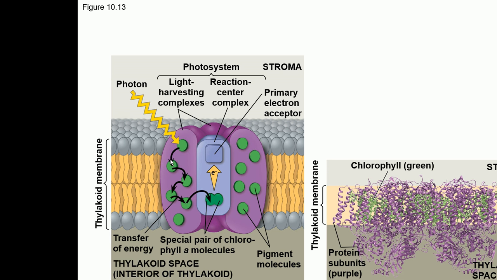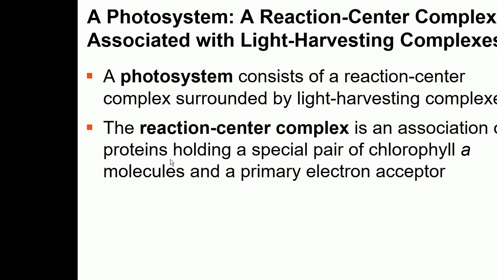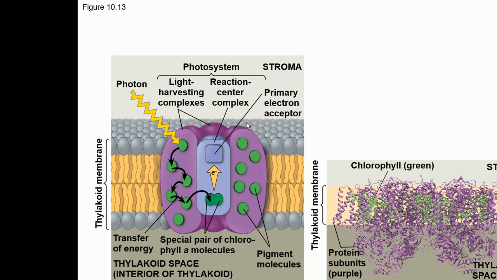This photosystem has two parts. It consists of a reaction center surrounded by light harvesting complexes. Now the reaction center is an association of protein holding a special pair of chlorophyll A molecules and a primary electron acceptor. So basically the photosystem has two parts. This violet thing you see is a protein. This is a protein with these pigments on it. The pigments are embedded in the protein.